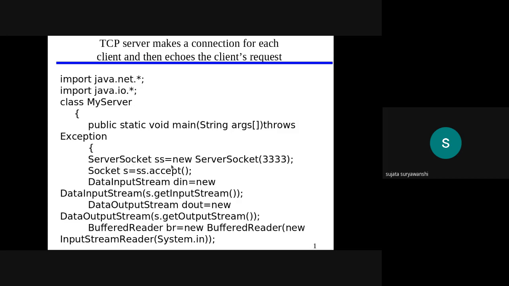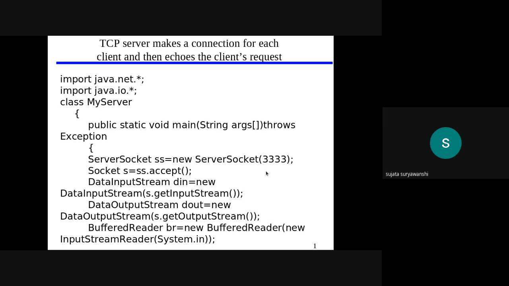So ServerSocket, the name of the socket is equal to new ServerSocket, and here we simply pass the port number. No need to mention the IP address here, as I told in the previous lecture, because the connection is initiated only from the client. That's why the client should know the IP address of the server.